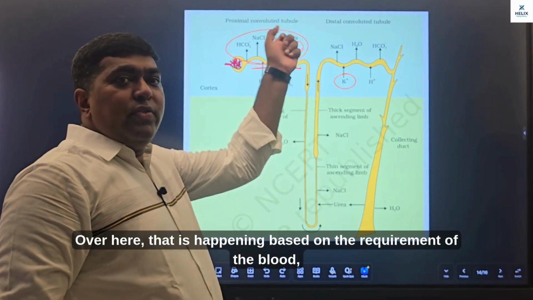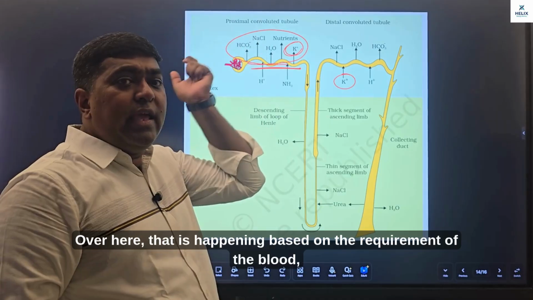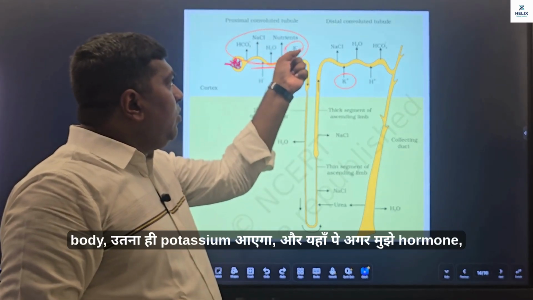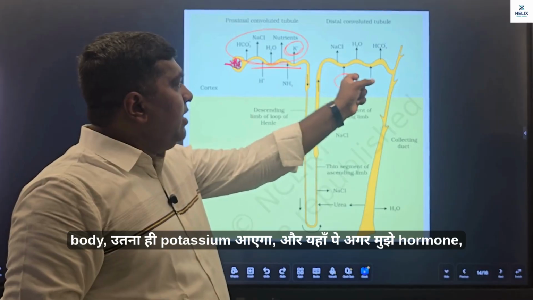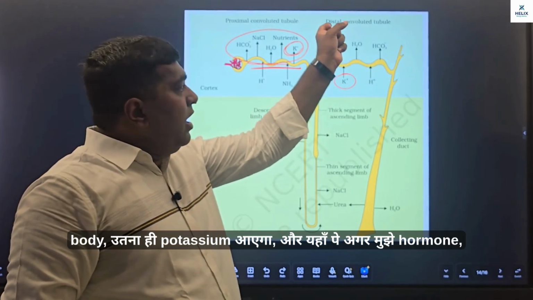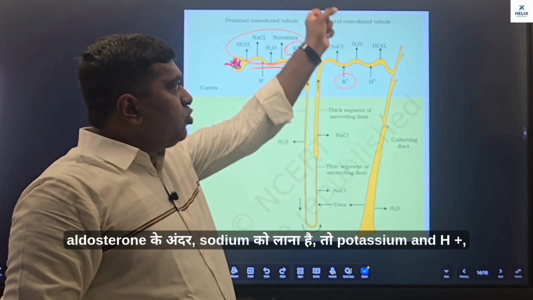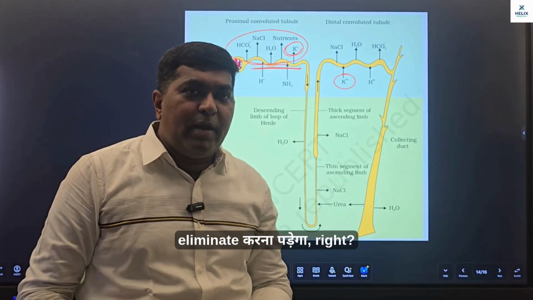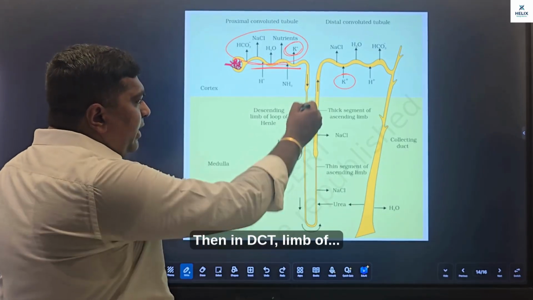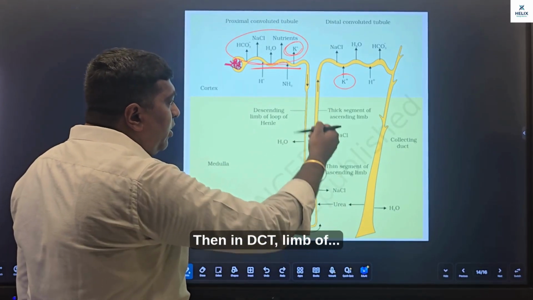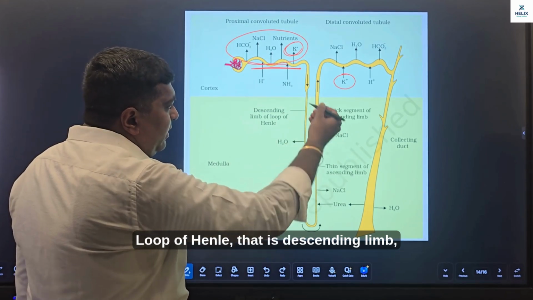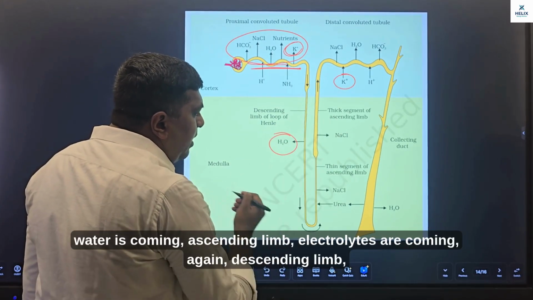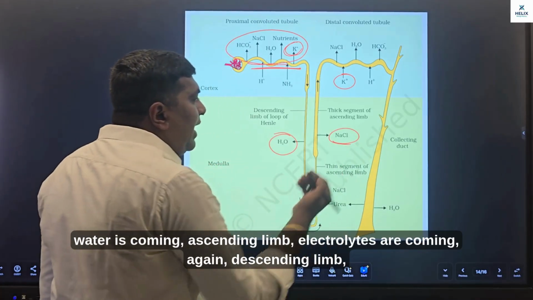Over here, that is happening based on the requirement of the blood, body. उतना ही पोटेशियम आएगा. और यहाँ पे अगर मुझे हार्मोन अल्डोस्टेरोन के अंदर सोडियम को लाना है तो पोटेशियम एंड H+ एलिमिनेट करना पड़ेगा, right? Then in the limb of loop of Henle, that is descending limb, water is coming, ascending limb, electrolytes are coming.